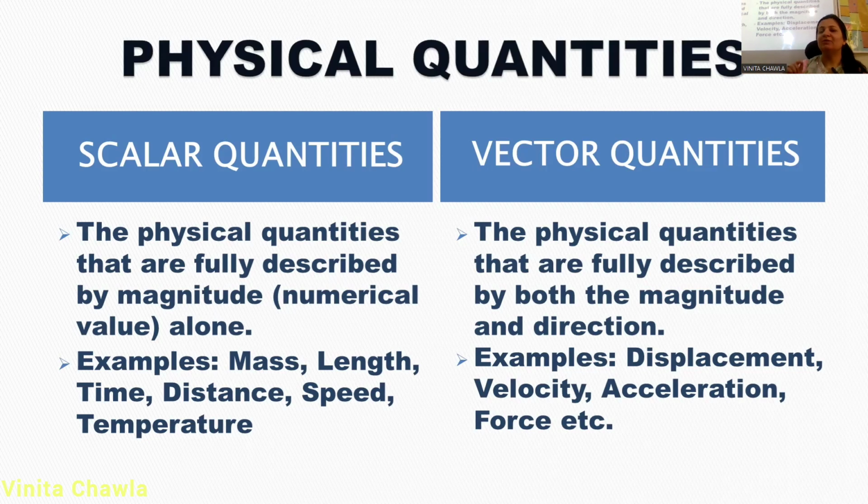See, velocity is nothing but speed with direction. As we have taken the example, if the car is moving with a speed of 40 kilometers per hour towards the east, then we have added the direction, east, to the speed of the car. Speed is 40 kilometers per hour, and we have also mentioned the direction in which the car is moving, then it becomes the velocity of the car. Should I move to the next slide?